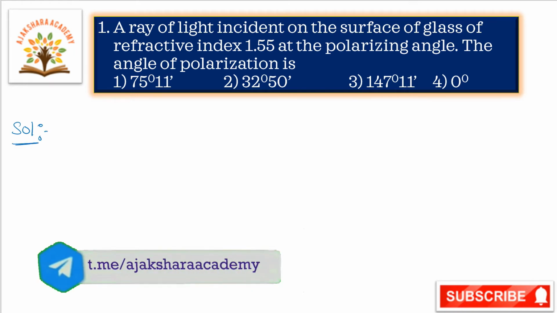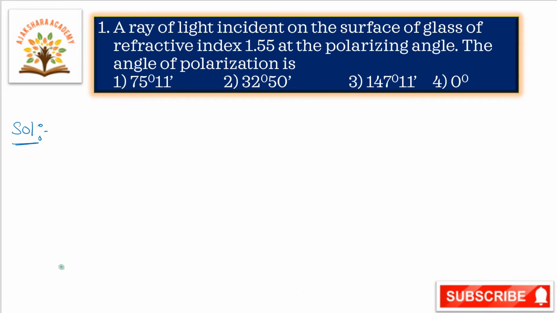In this question, the given refractive index mu is equal to 1.55. At the polarizing angle, tan IP is equal to mu, that is equal to 1.55.